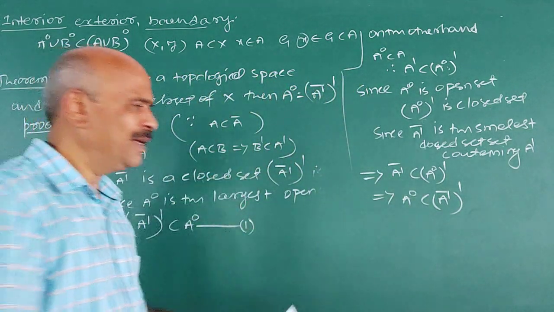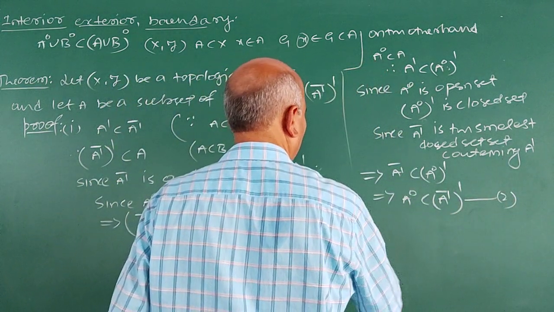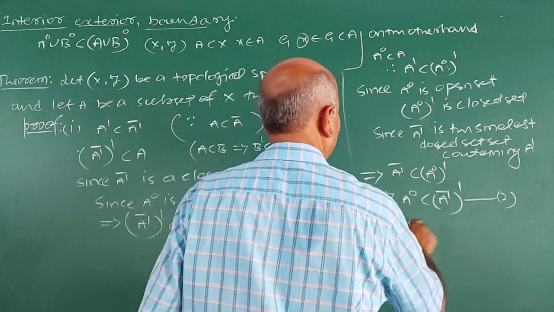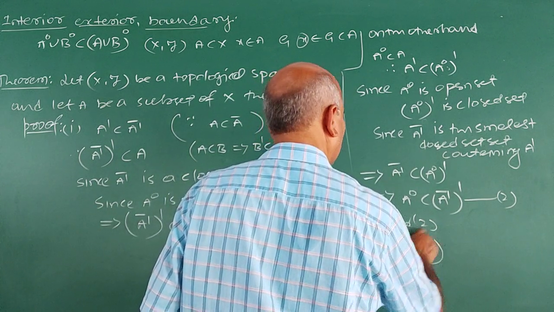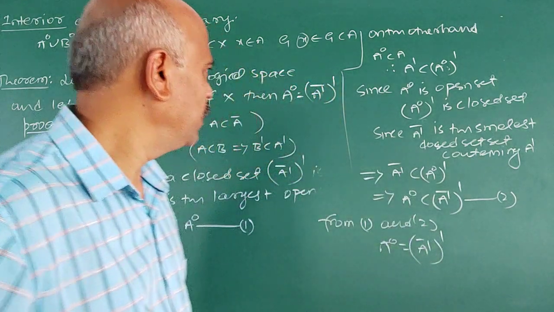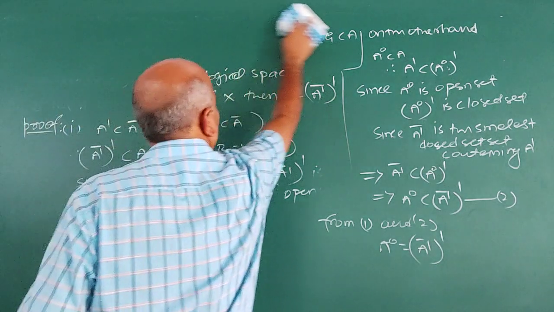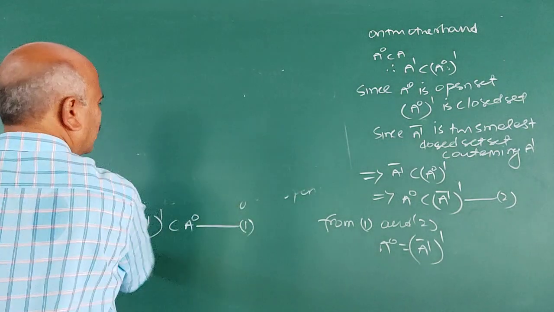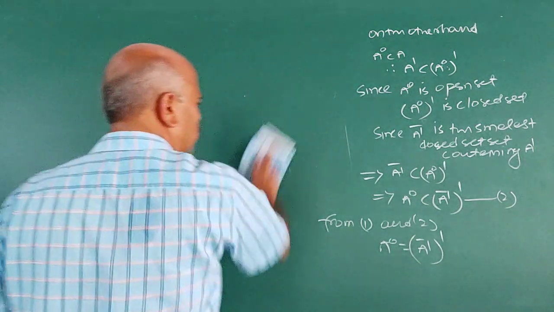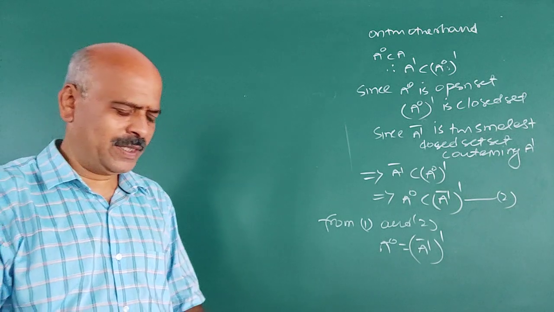Therefore, from 1 and 2, interior A is (A dash closure) dash. Try to understand what things are used here. For that, you should know clearly what is interior, what is closure, what is the complement of a set, and so on.